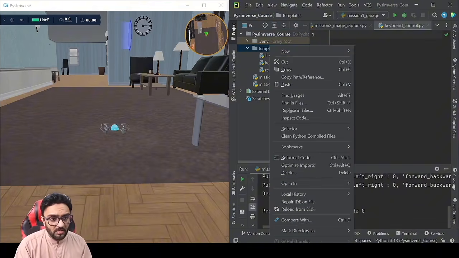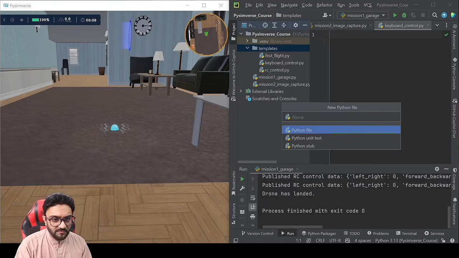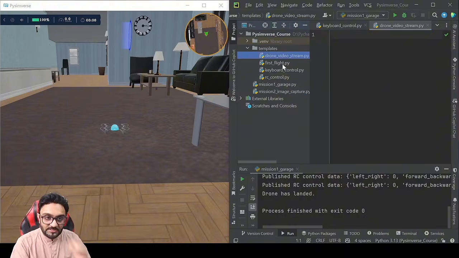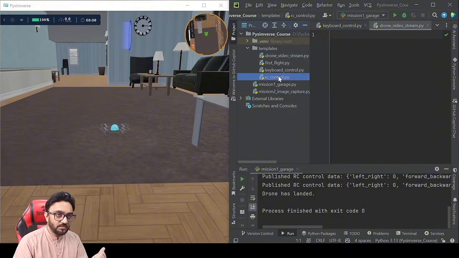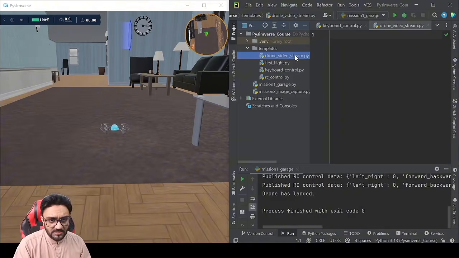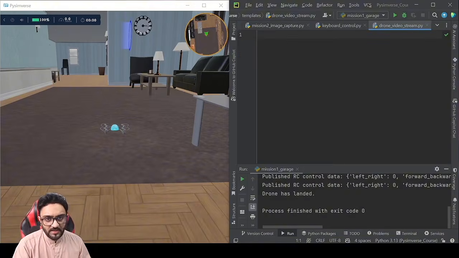Okay, so now to run this, we will also need image capture, right? We can create here a Python file. Here we are going to write drone video stream. So we need to understand how exactly can we get the drone footage. We are doing two things here. And then once we have these templates, we can combine them together to create our project or mission, right? So the reason we are doing these templates, so later on, if you have other projects, you can just reuse them. Okay, so that being said, if we look at the stream first, let's go ahead and do that.